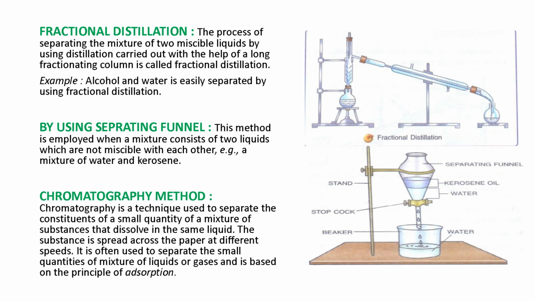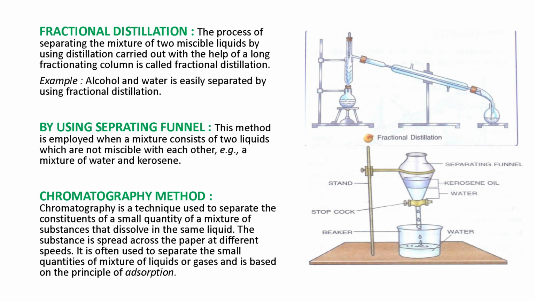The next method is using a separating funnel. This method is employed when a mixture consists of two liquids which are not miscible with each other. So it's a very important point. Keep it in mind. When two liquids are miscible, we apply the method of fractional distillation, and when two liquids are immiscible, we use a separating funnel. So this is a very important point.